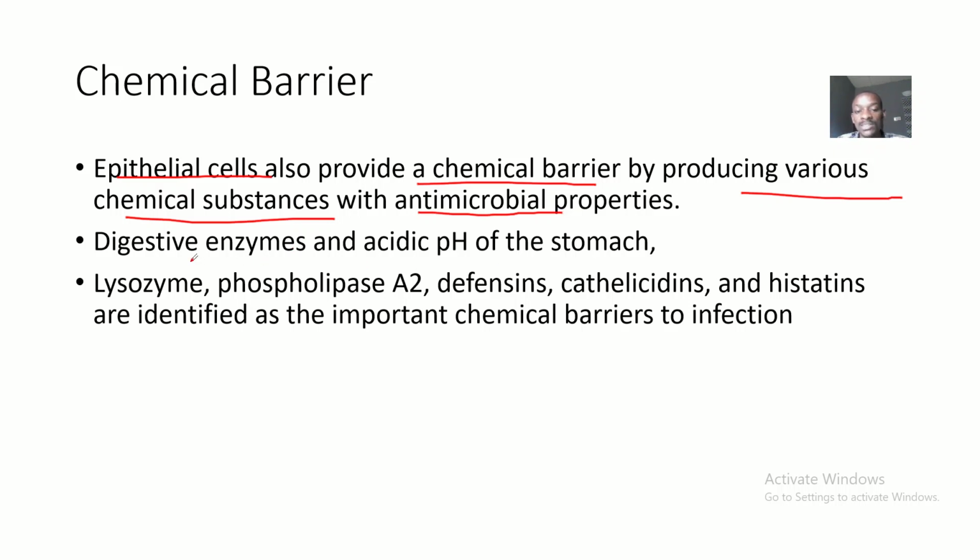These substances, for example, include digestive enzymes and the acidic pH of the stomach. We have lysozymes that can be produced. We have phospholipase A2. We have the defensins. We have the cathelicidins. We have the histatins, which are identified as important chemical barriers to infections. So these substances will tend to actually what? Attack these infections directly.